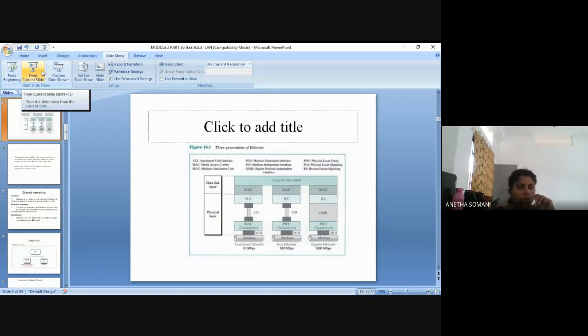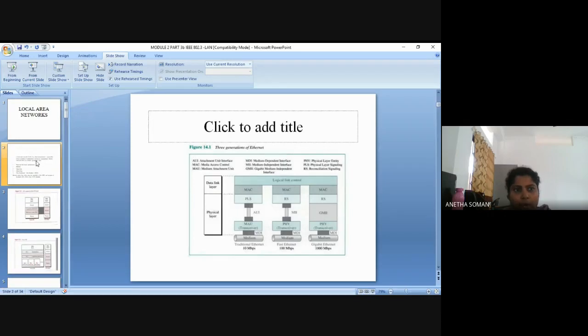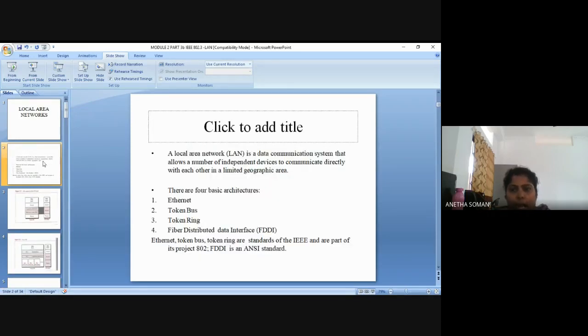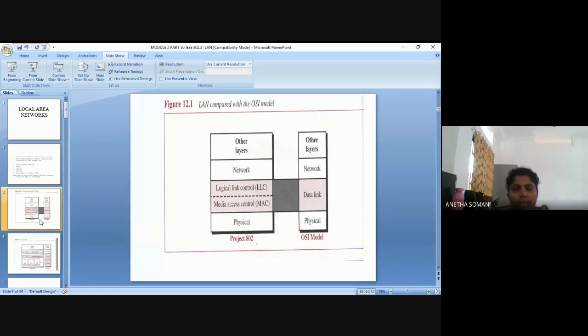Okay, so a local area network is a computer network designed where the nodes are connected in a limited geographic area, and that can be extended to a small building or a campus. The main important function is to share resources, and you can have 4 basic architectures of this LAN: Ethernet, token bus, token ring, and the fiber distributed data interface. The first 3 belong to the IEEE standard, the project 802.